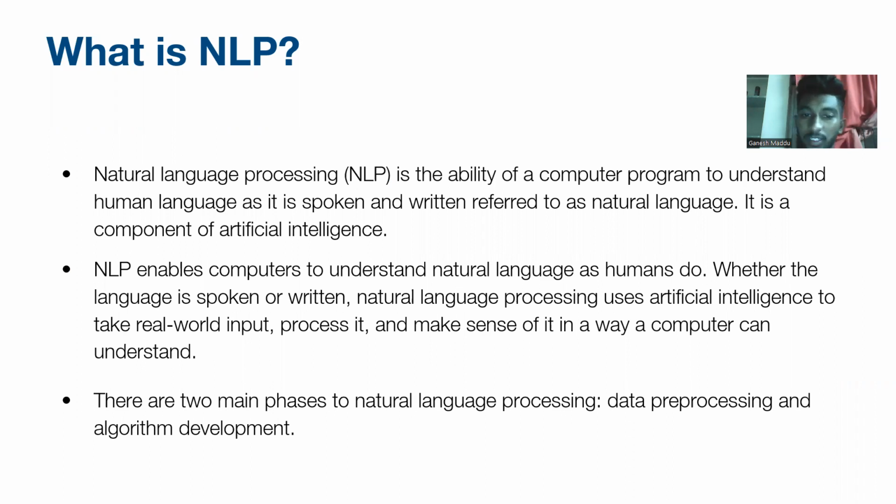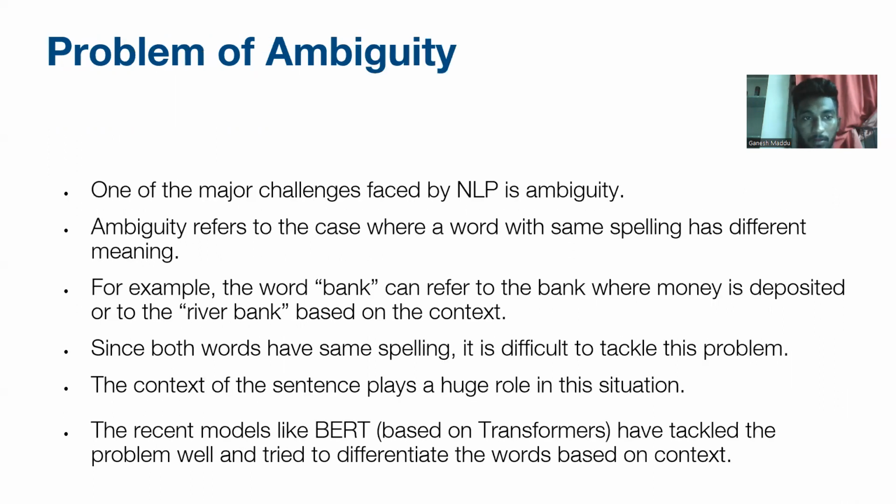There are mainly two phases in natural language processing. One is data preprocessing and the other is algorithm development. In natural language processing, there is a problem called ambiguity. One of the major challenges faced by NLP is ambiguity. Ambiguity means a word having the same spelling and different meaning. Take a word like bank. It can refer to the bank where money is deposited, and the other meaning is river bank. In both cases the word bank has the same spelling but the meaning changes.